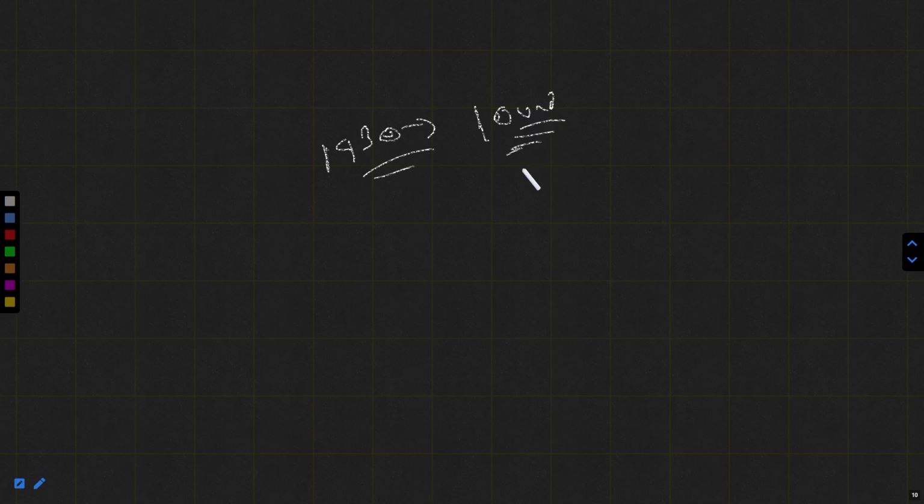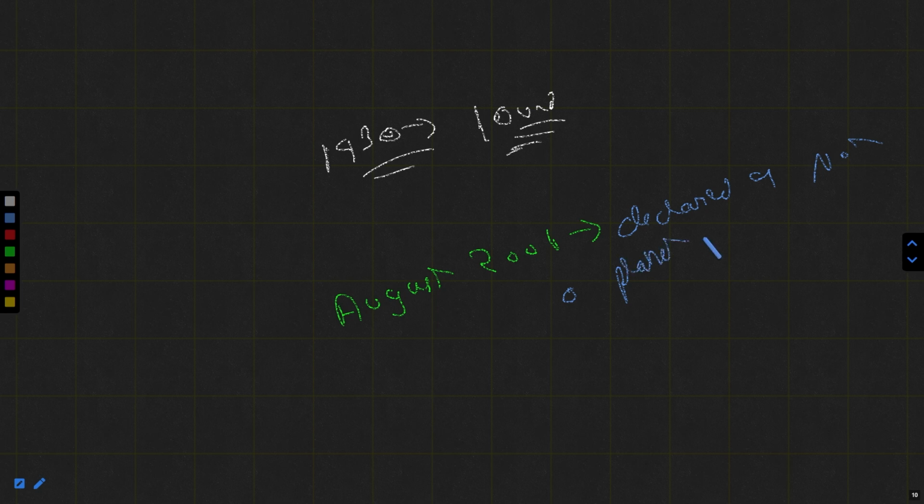And during August 2006 it was declared as not a planet. Since the founding in 1930 to 2006, we were considering it as a planet. But it was August 2006 when the planet status of Pluto was revoked.